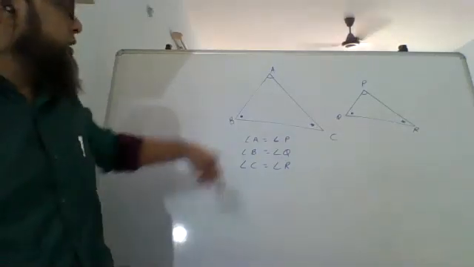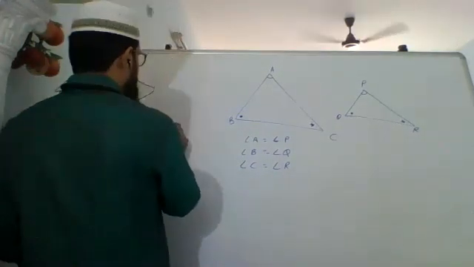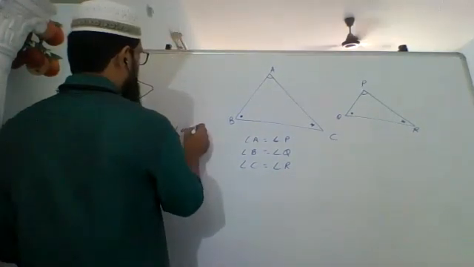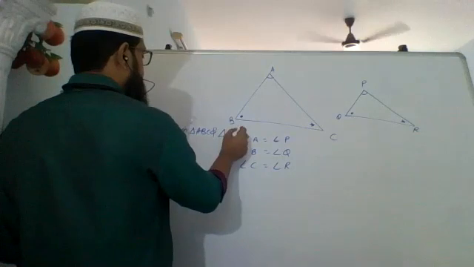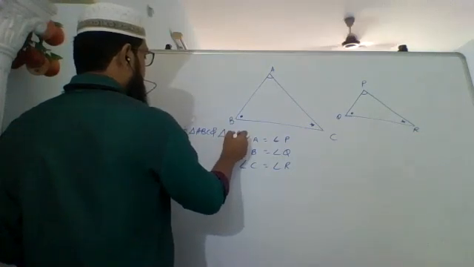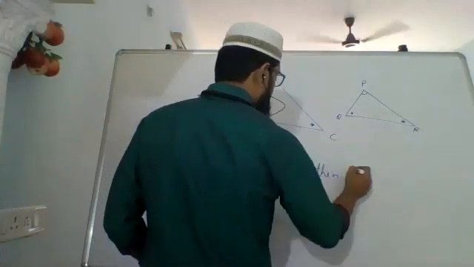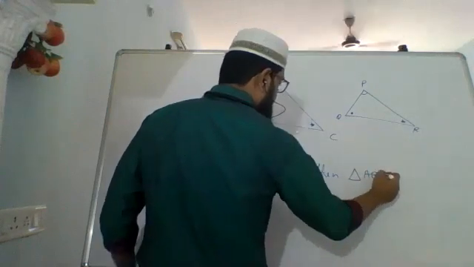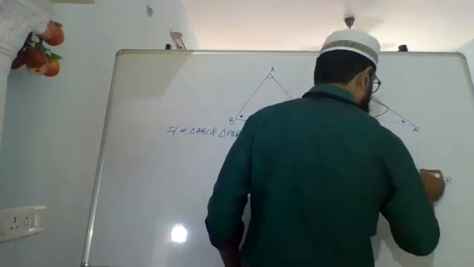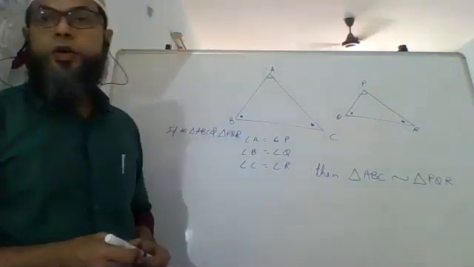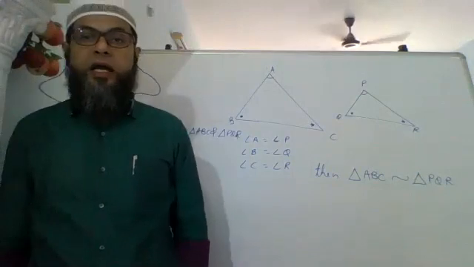So what it means here is, if in triangle ABC and triangle PQR, angle A equals angle P, and so on, then triangle ABC is similar to triangle PQR.